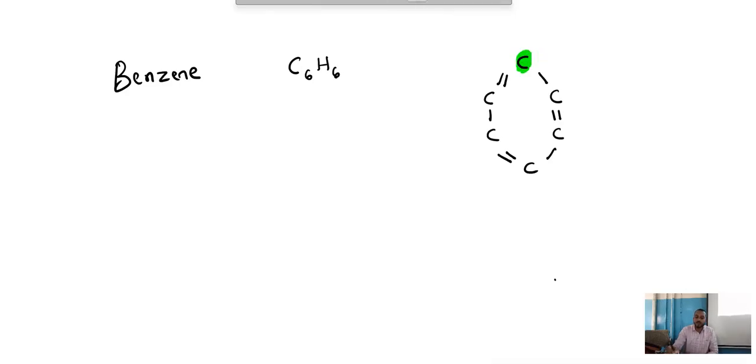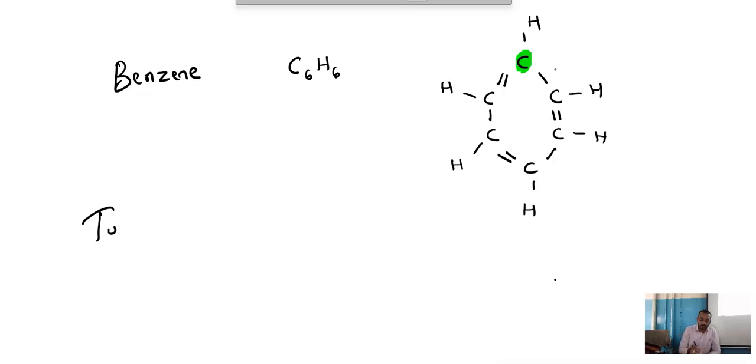How many are required? 1 more to become 4, right? So, one carbon, 4 bonds. Any doubts? Again, here one, here one, and here. As you can see, this is 6 carbons and 6 hydrogens. So, this is the structure of benzene. Single, double, single, double, single, double. That is what you have to simplify.